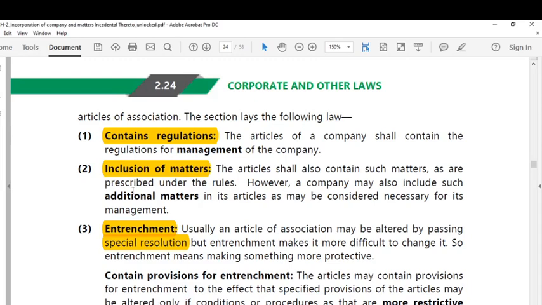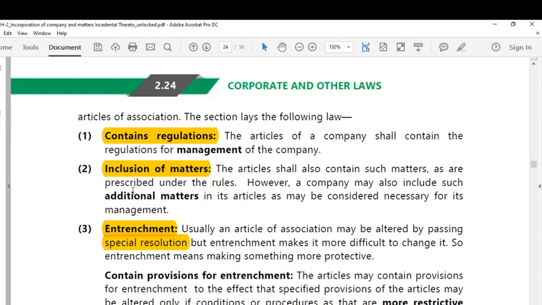Second point says inclusion of matters, which mean to say that if company is running its business over a period of time, from time to time different rules may be required to be incorporated or included. Some of the rules may be deleted also. So inclusion of rules in the articles of association is provided for under the act.